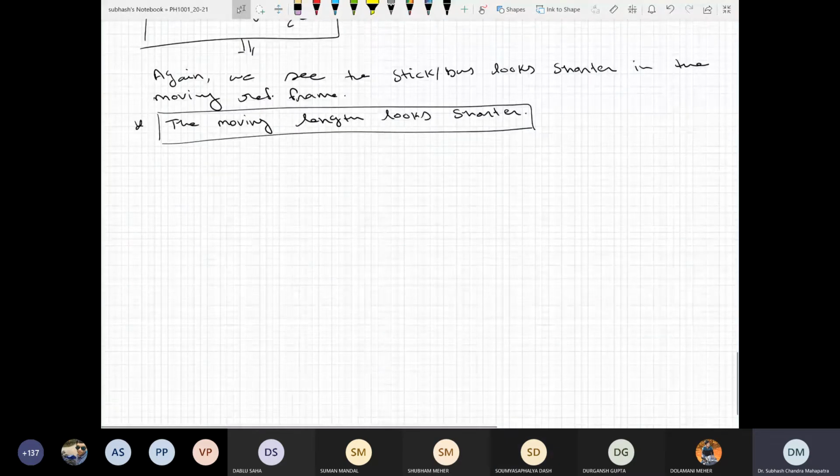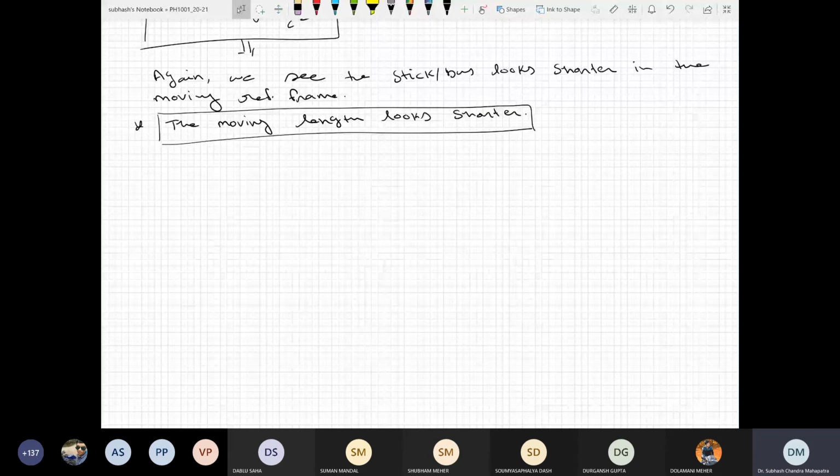So this is a problem number 17 from Weiser. It says that an astronaut whose height on the Earth is exactly 6 feet is lying parallel to the axis of a spacecraft moving at velocity 0.9 c relative to the Earth. What is the height as measured by an observer in the same spacecraft?